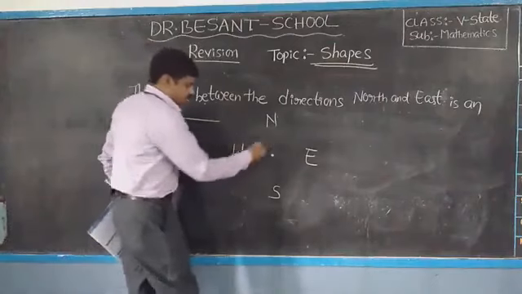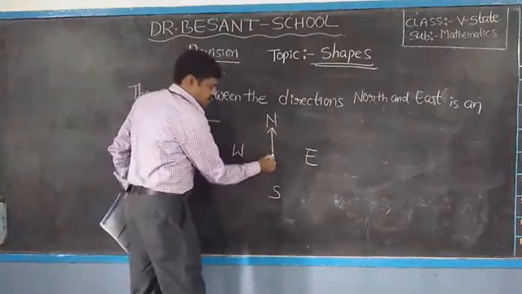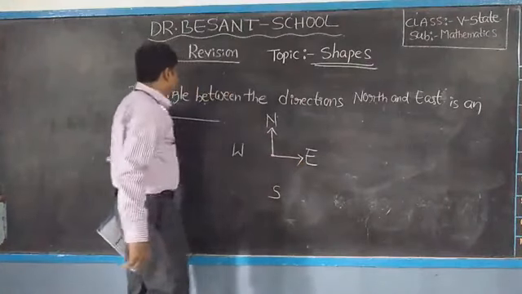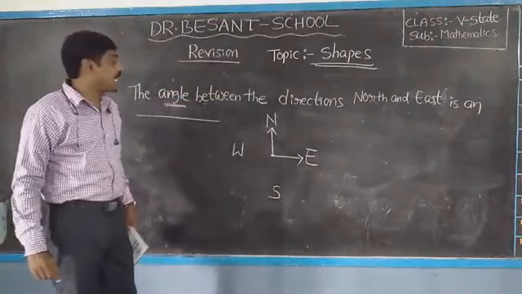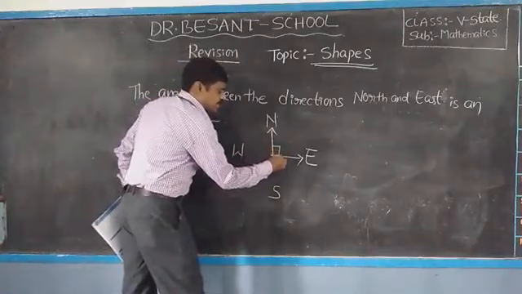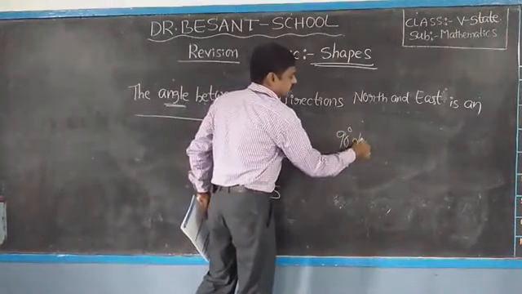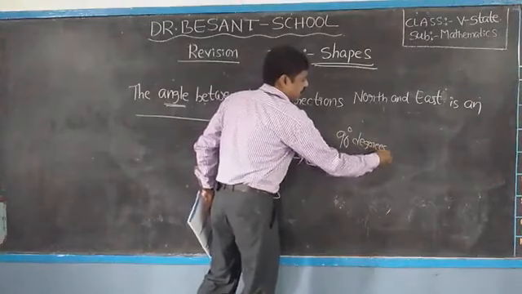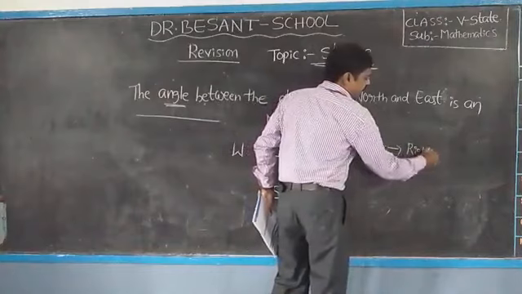Okay, so this is north, this is east. So now observe here the angle. We have to find out the angle between the directions. Observe here, what is the measure here? Exactly 90 degrees. That means which angle it is? Right angle.